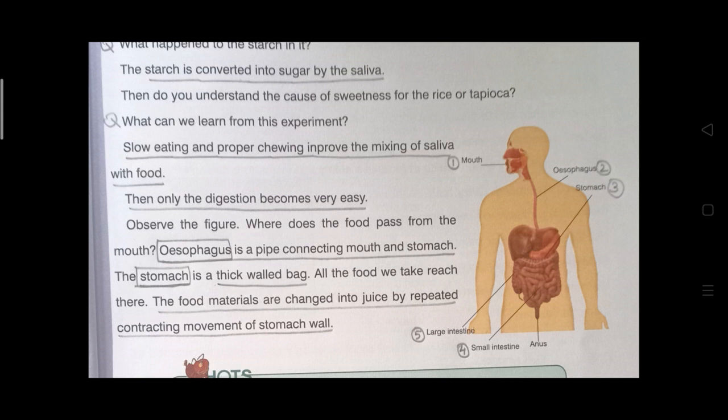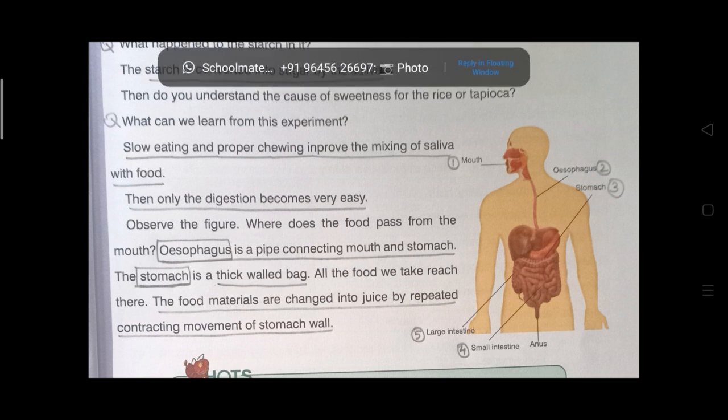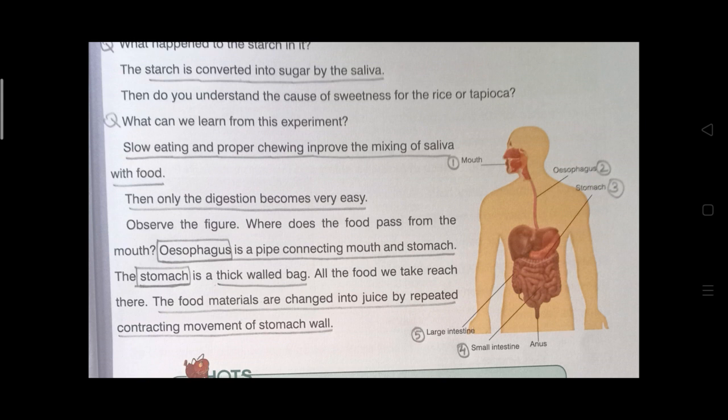The stomach is a thick walled bag. Okay, the stomach is like a bag. You can feel it. We can store our food for some time there. All the food we take reaches there. Where will it be reaching? To the stomach. The food materials are changed into juice by repeated contracting movement of the stomach wall. You can feel some sound from the stomach, because after chewing the food will reach the stomach.